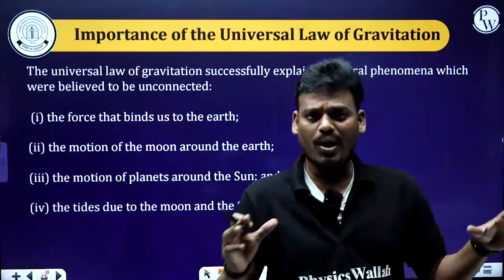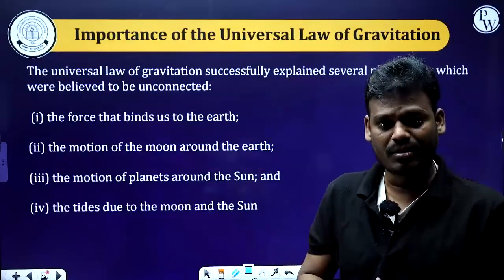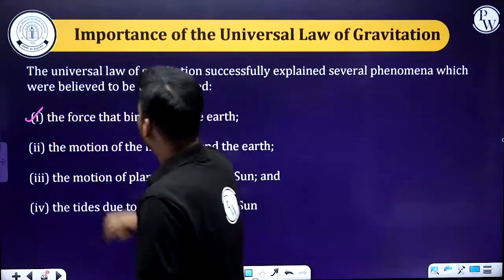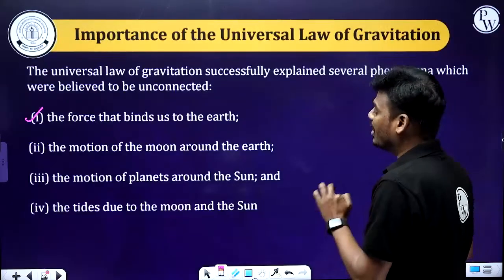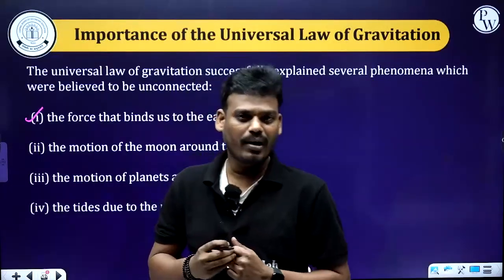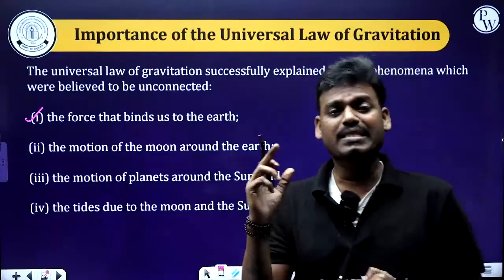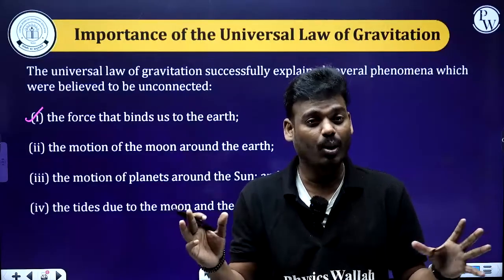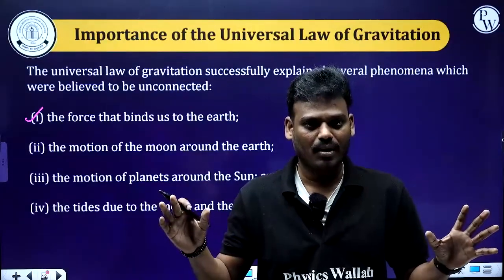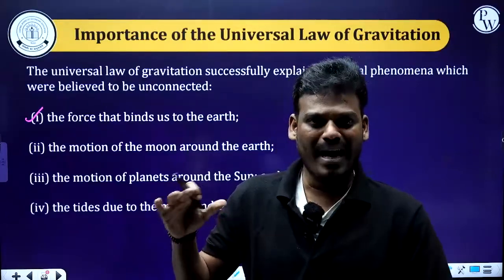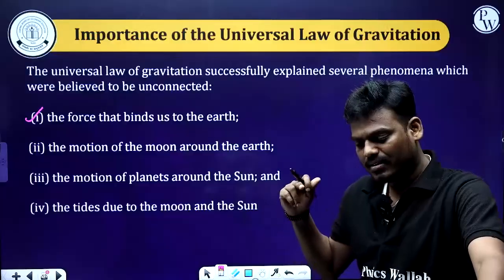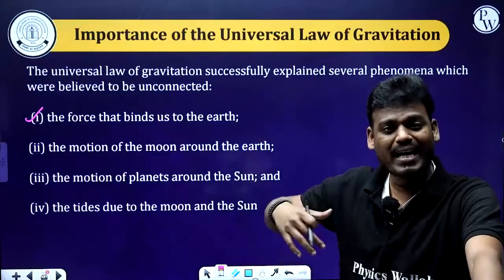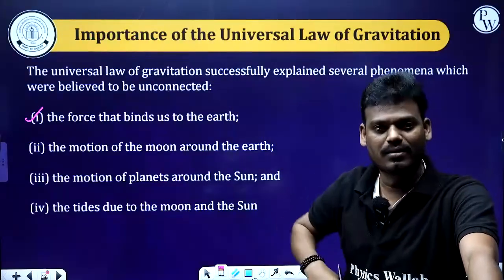What is the importance of this universal law of gravitation? The first point you can notice: the force that binds us to the earth. For example, we know that the earth is in motion around the sun in a circular orbit with a lot of speed, around 800 something miles per hour. Just imagine, if the earth is moving at that speed around the sun, why can't we fly away from the surface of earth?